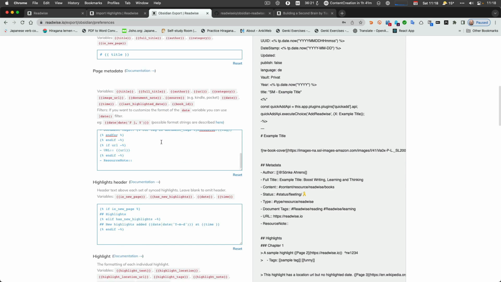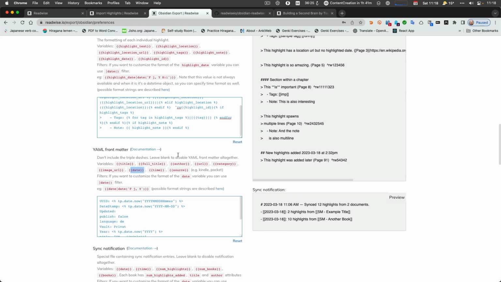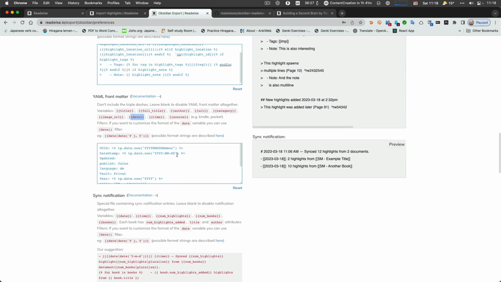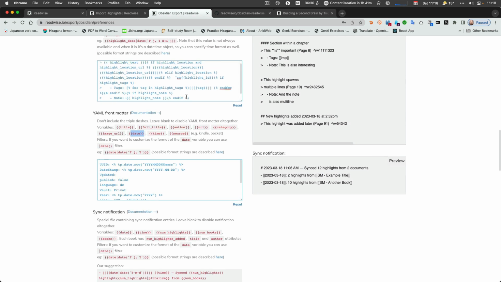Now I don't know what I'm doing. Probably going over the things again. So I think I did cover everything. So the next part will be the sync notification, which is at the bottom.